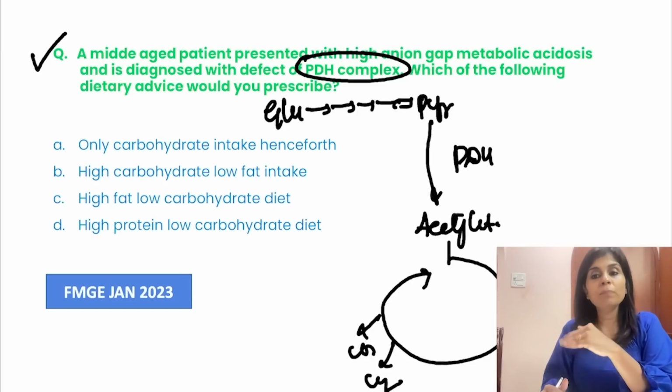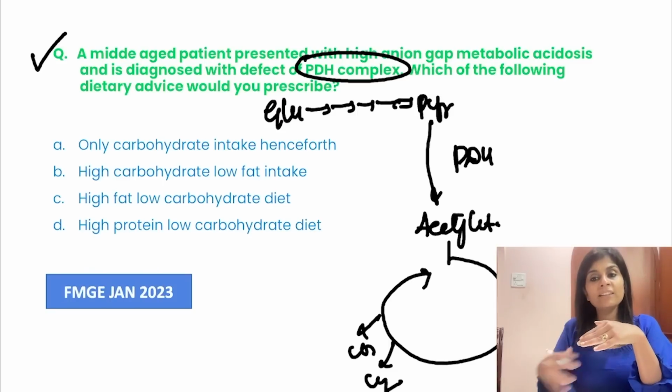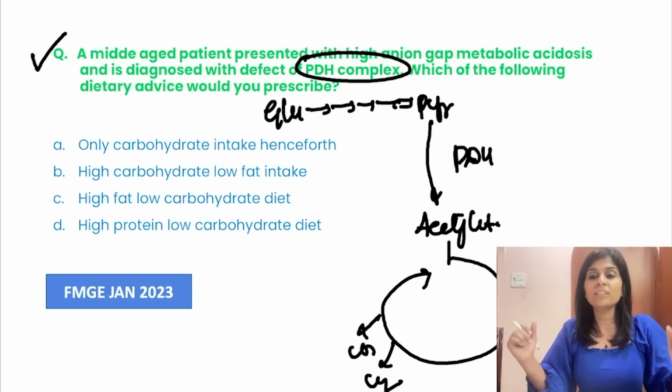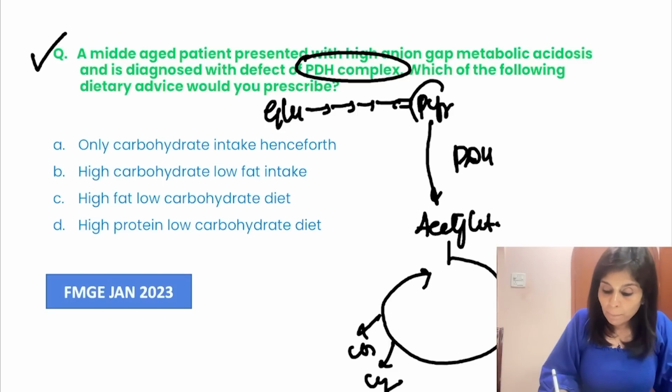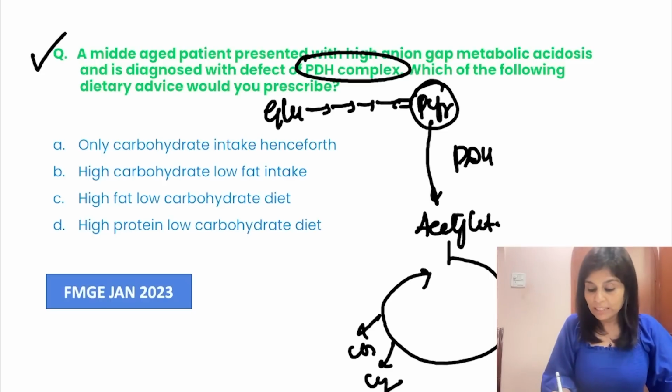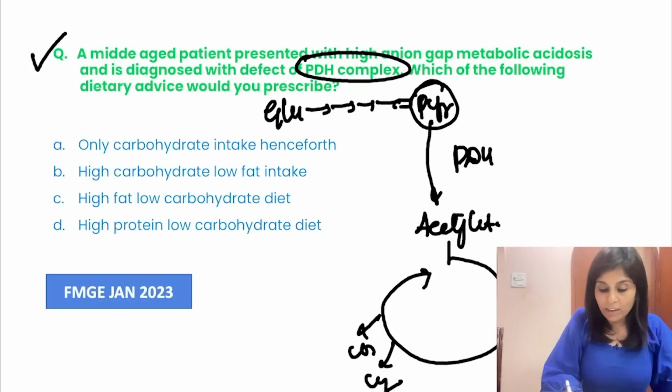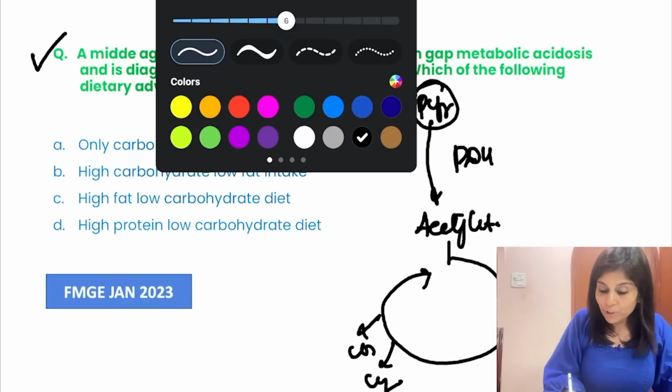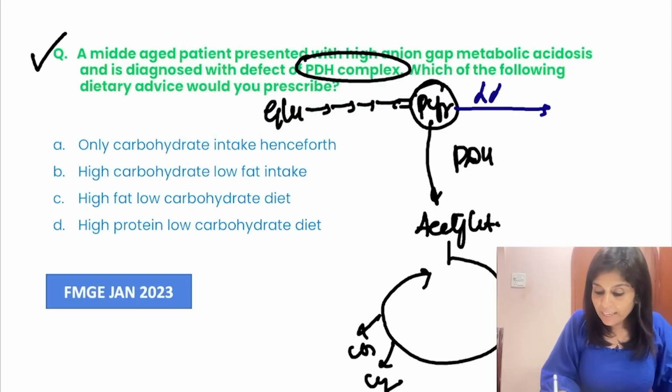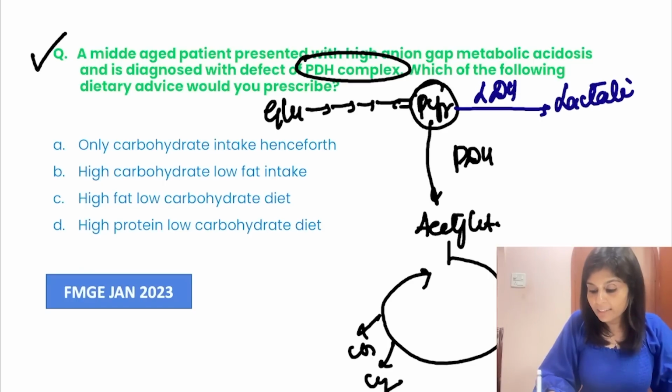Then the PDH complex converts pyruvate into acetyl-CoA. Then acetyl-CoA enters the citric acid cycle and comes out as carbon dioxide. But the pyruvate that is formed from glucose does not only become acetyl-CoA. When lactate dehydrogenase acts on pyruvate, it gets converted to lactate.